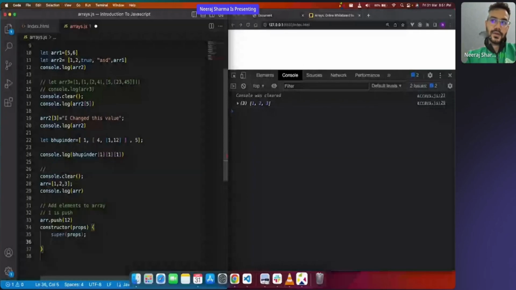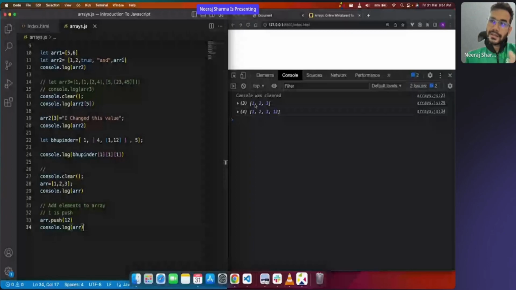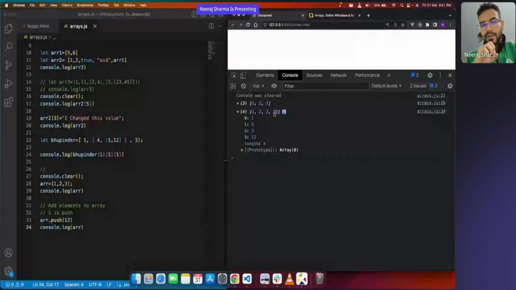Okay. Now after pushing, I'll say console.log(ARR). Now let's see what happens. We had an array, initially it was 1 2 3. Then I pushed 12 to it and I got 1 2 3 12. So when I'm pushing an element, a new element is getting added at the last of the array.